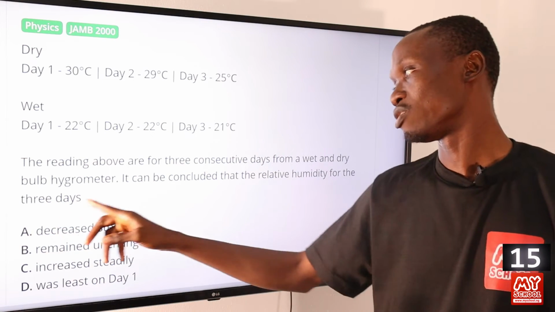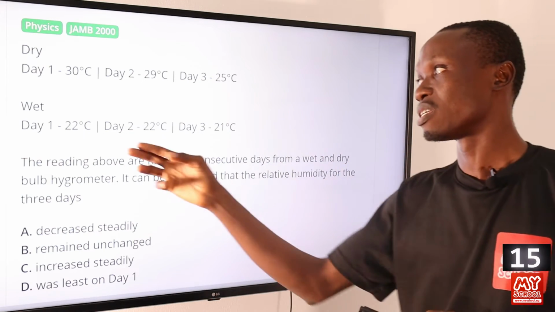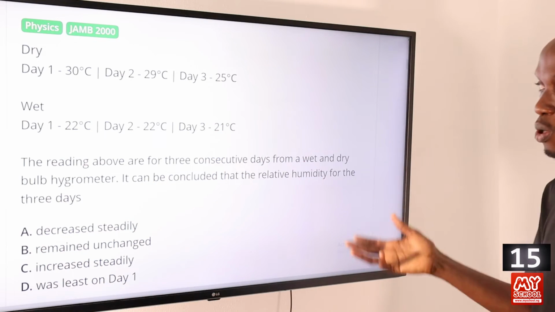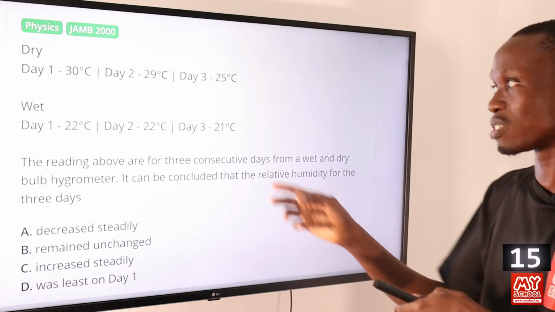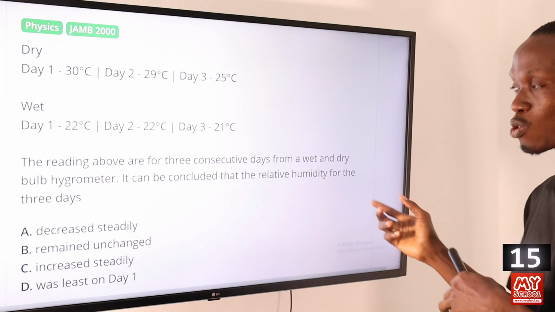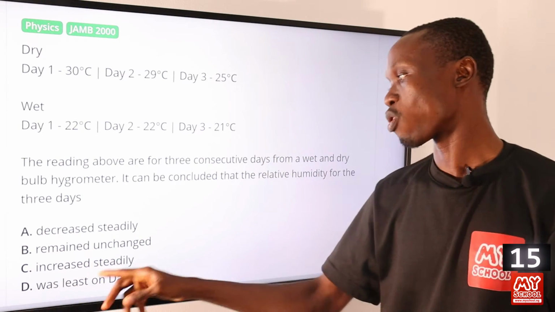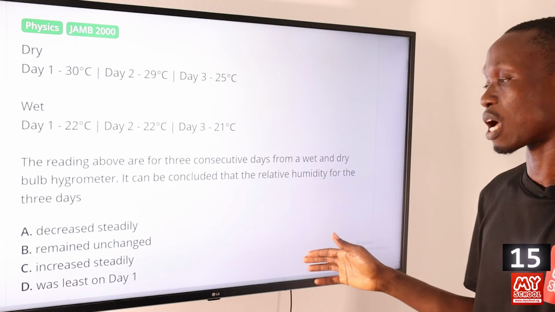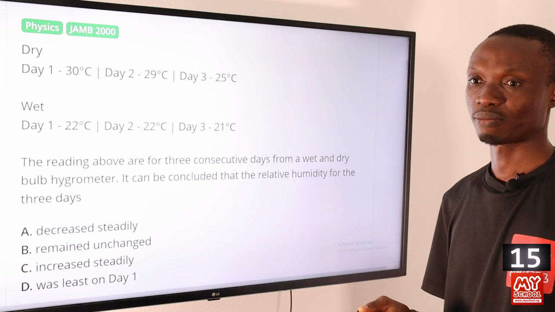So A, decreases steadily? No, the relative humidity will not decrease steadily because the difference is actually decreasing steadily. Then B, remain unchanged? No, there's actually a change in the difference. C, increase steadily? Yes, because the difference is decreasing and relative humidity is inversely proportional to it. So as it decreases, relative humidity will be increasing. D, was least on day 1? No, it was not least on day 1. So that makes option C the correct answer to this question.